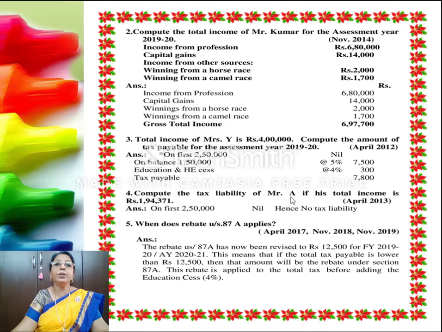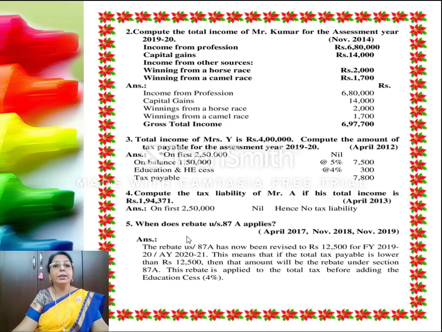Now tax liability of Mr. A if the income is 1,94,371. We know that on the first 2,50,000 tax is nil. So hence he has no tax liability.